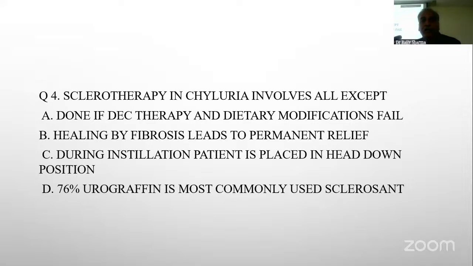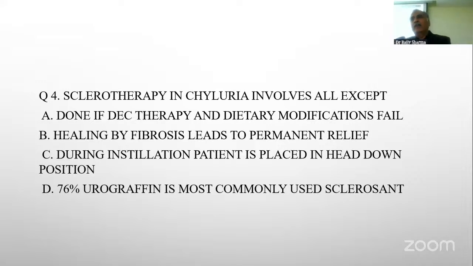Sclerotherapy in chyluria involves all except: done if DC therapy and dietary modification fail; healing by fibrosis leads to permanent relief; during instillation, patient is placed in head down position; 76% urographin is most commonly used sclerosing agent. So it doesn't cause permanent relief. Not necessarily, it may cause. So what is your answer? D. So it may cause permanent relief, not necessarily that 100% require surgery.